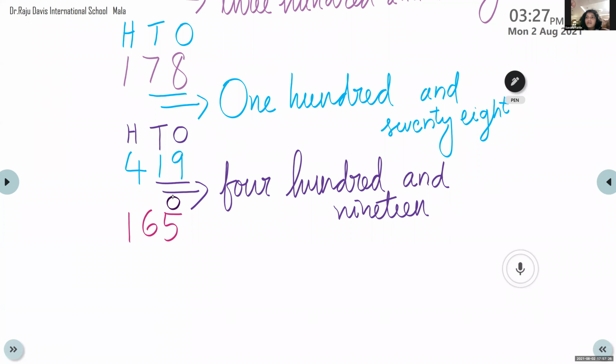I am asking Sandria and others are telling the answer. Sandria, can you hear? Yes, ma'am. Can you see the screen? Can you see the number 165? Yes. In 165, which is the digit at one place? One place we have 5. Okay. At ten place we have.